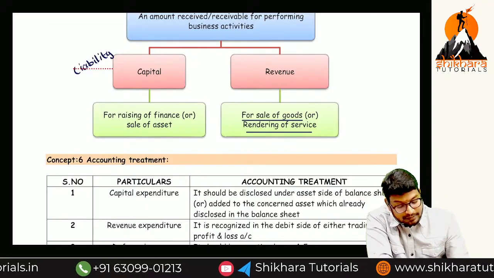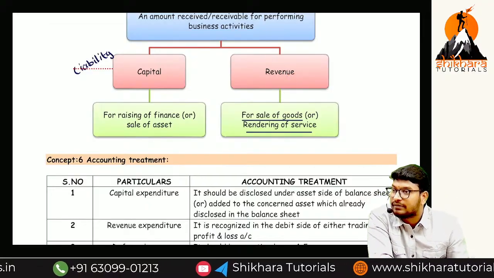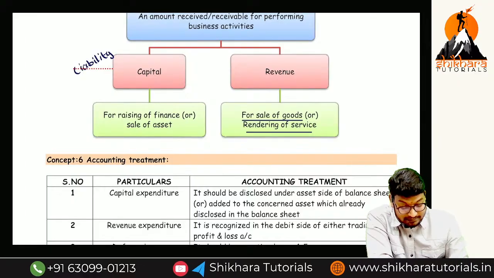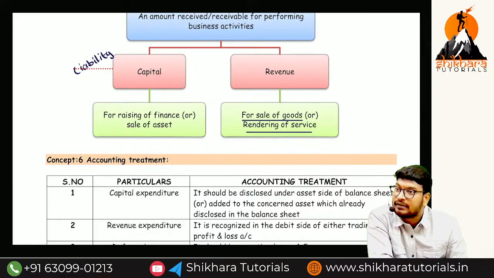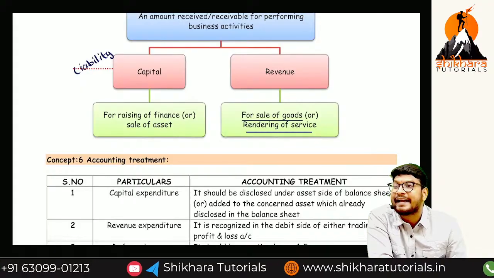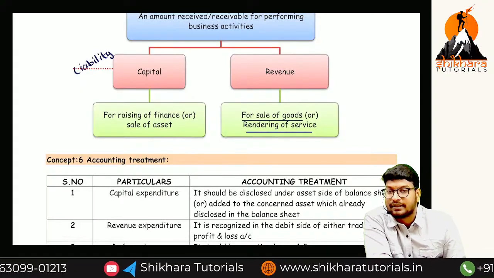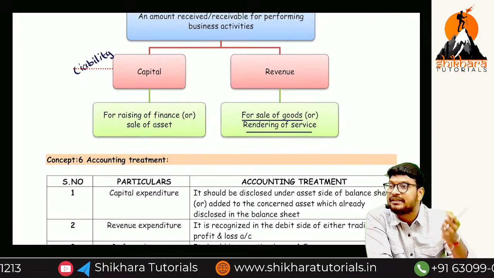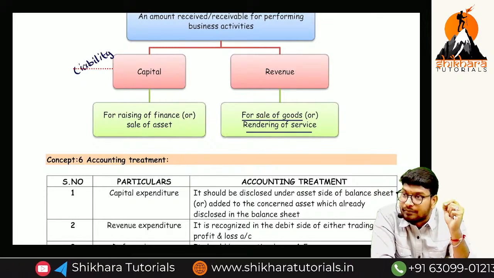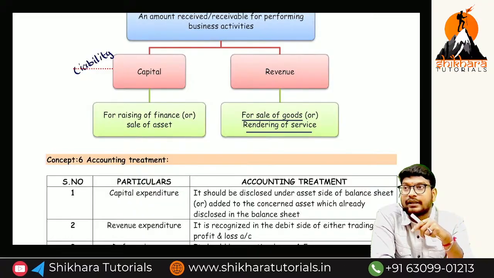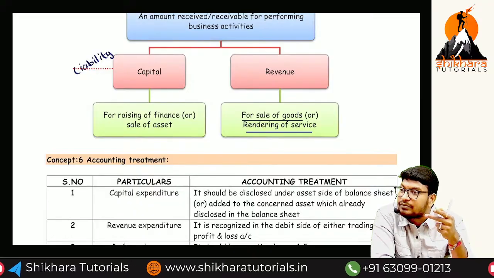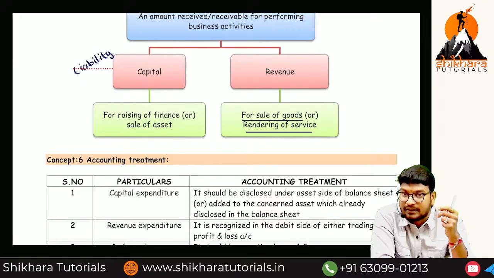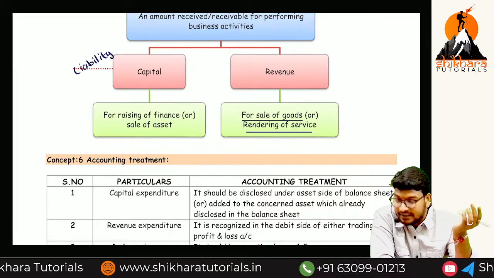Okay? Normal receipts like sale of goods are called what? Revenue receipt. Capital receipt means taking loans. Okay. Recurring activity and non-recurring activity will be there. Recurring means repetitive. Repetitively we are receiving the amount, that is called revenue income. Non-repetitive means that is called a capital receipt. Nothing but income or receipt we can consider.